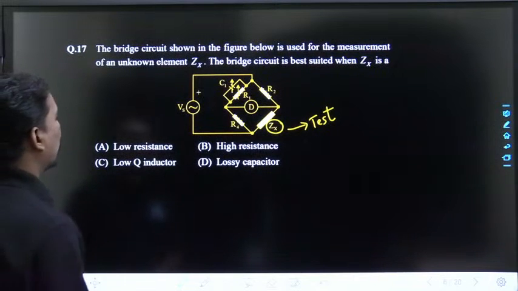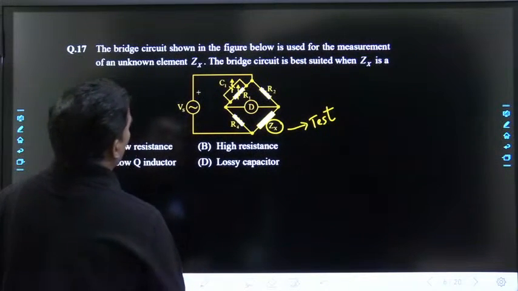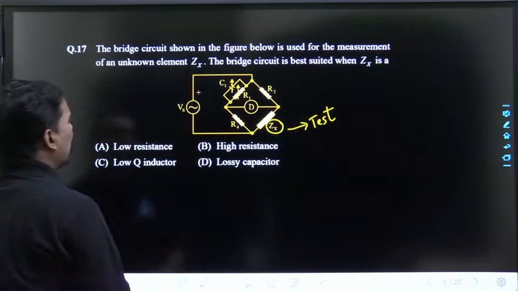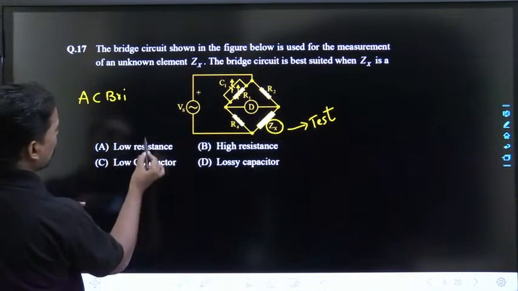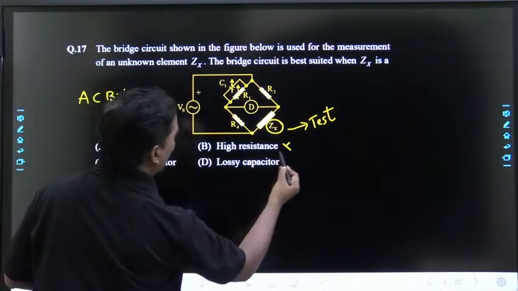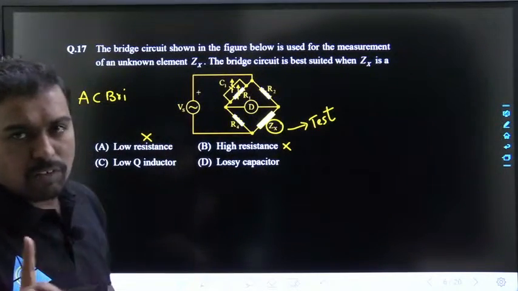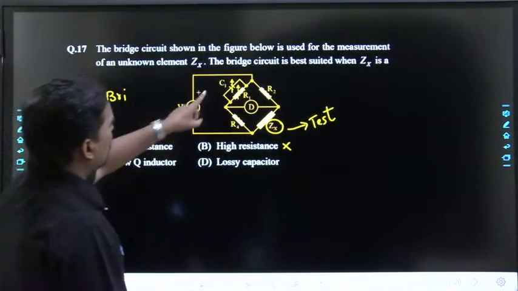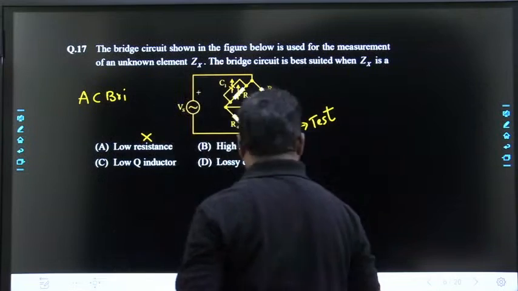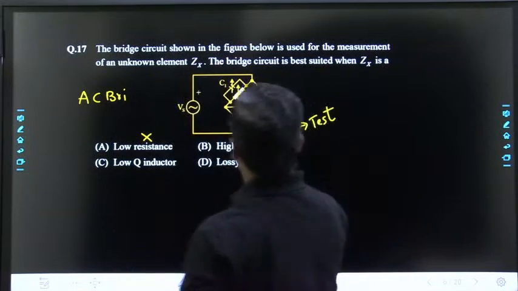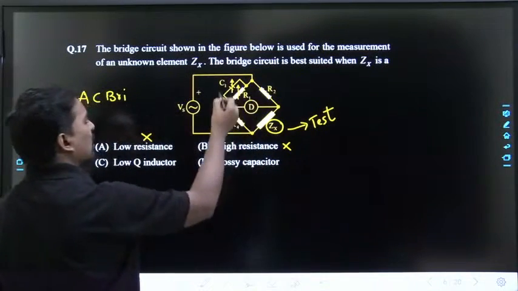Very good. See, whenever these questions are asked, these are AC bridges, right? AC bridges means resistance cannot be measured, because we are not using the AC bridges for resistance measurement. If you observe this, what bridge is this? This is nothing but an interchange. This is the test; the test we will take as the first one.